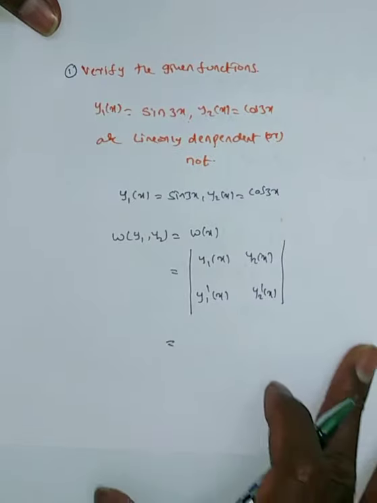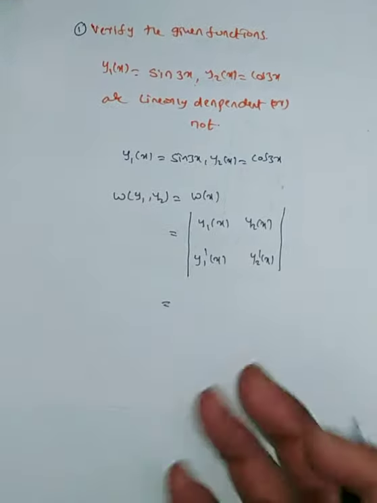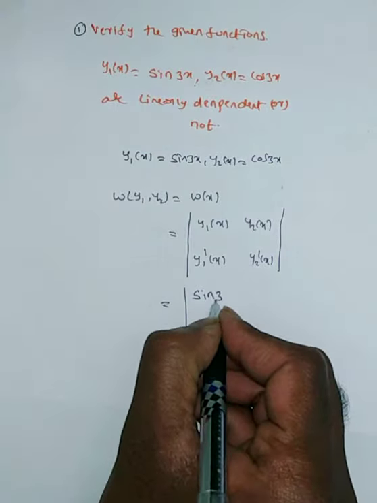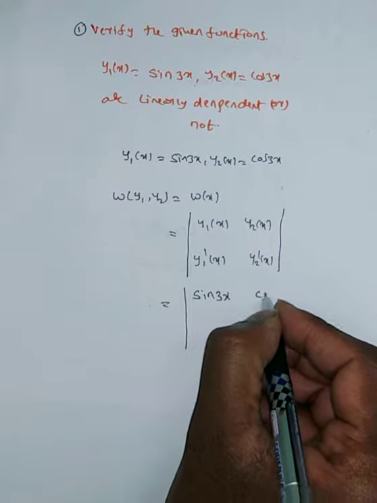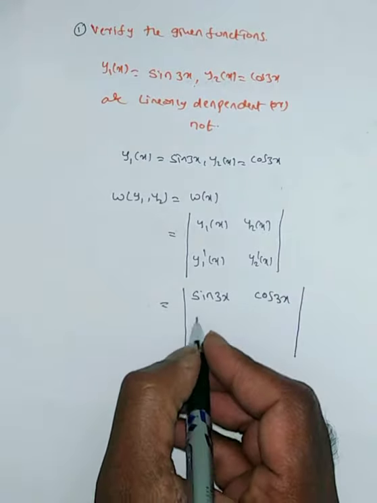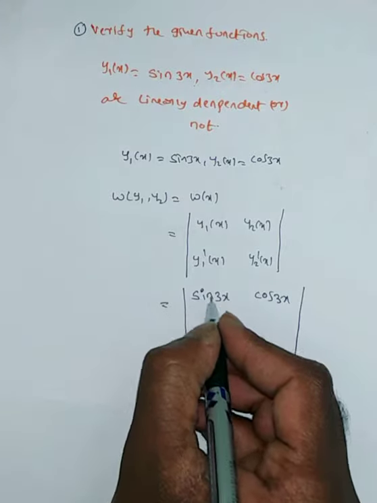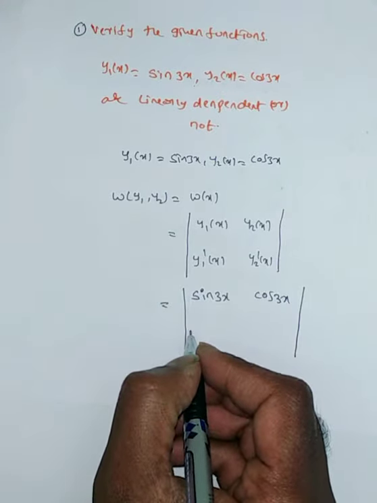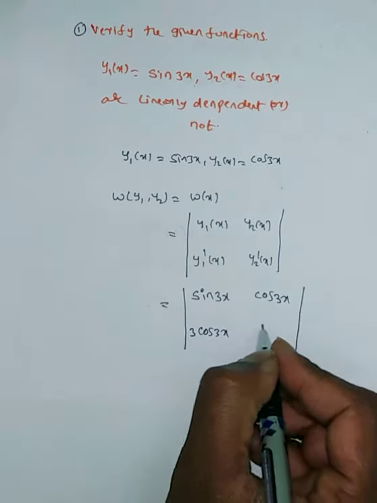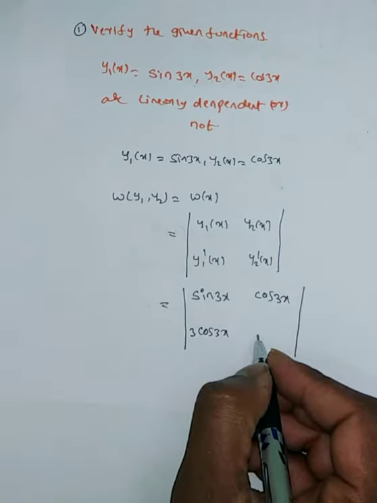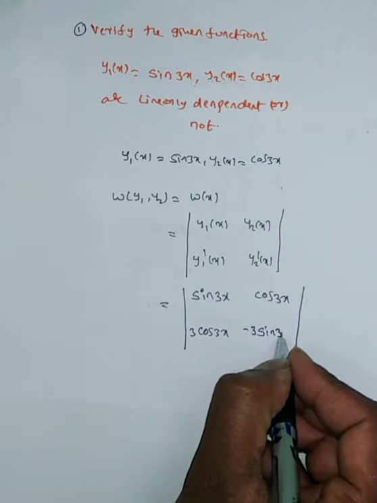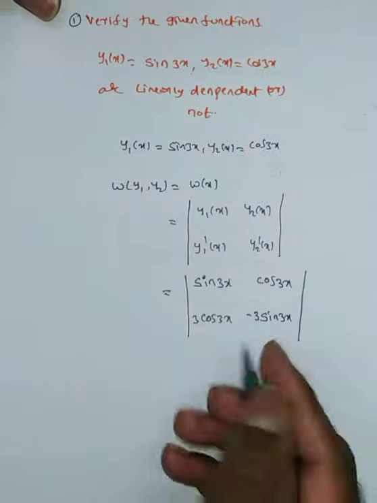Now, first, what is y1 of x we have? y1 of x is sin 3x. y2 of x is cos 3x. What is y1 prime? y1 prime means the derivative of sin 3x. The derivative of sin 3x is cos 3x into 3. The derivative of cos 3x is minus 3 into sin 3x. Now do the determinant for this.